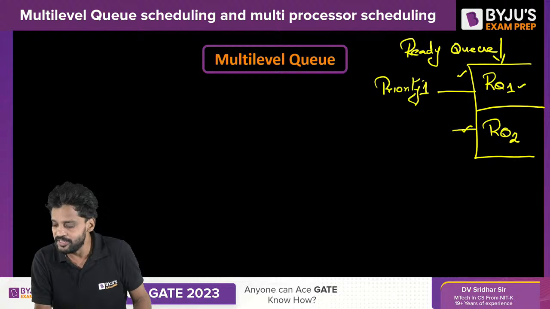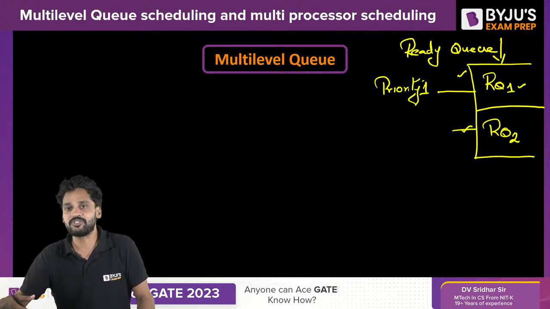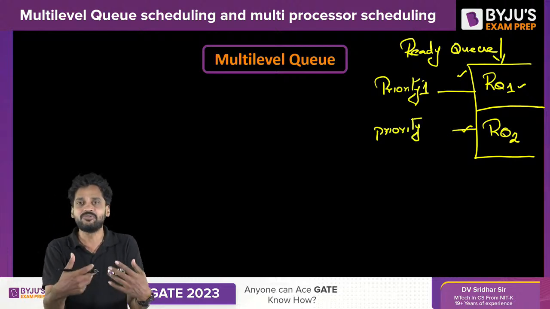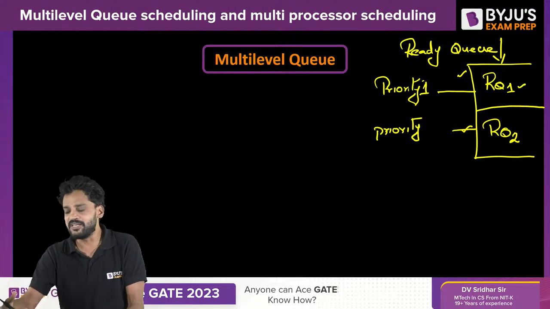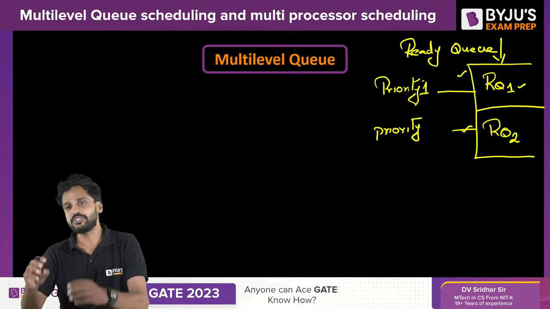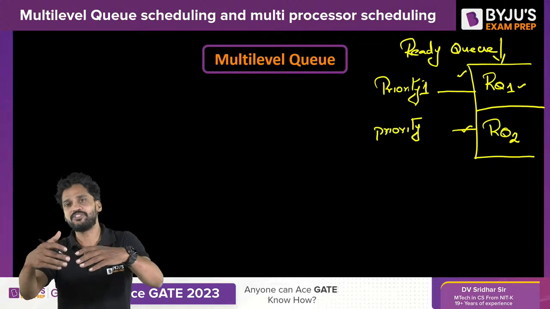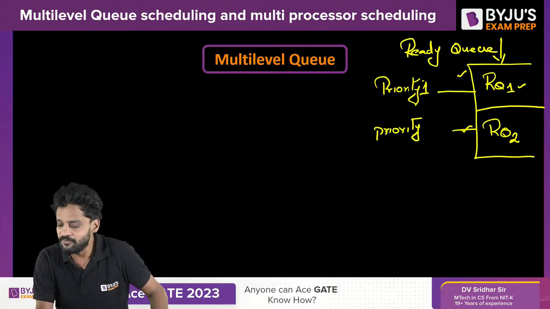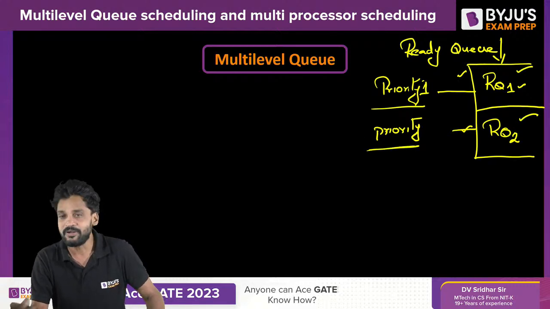The second one is ready queue 2, which has the background processes, and will have priority 2. I hope it is making every sense. Background processes don't require the user's interaction, hence they can be given lower priority. But foreground processes always need to execute, and they also need the user's interaction. So priority 1, foreground processes, ready queue 1; priority 2, ready queue 2, background processes.